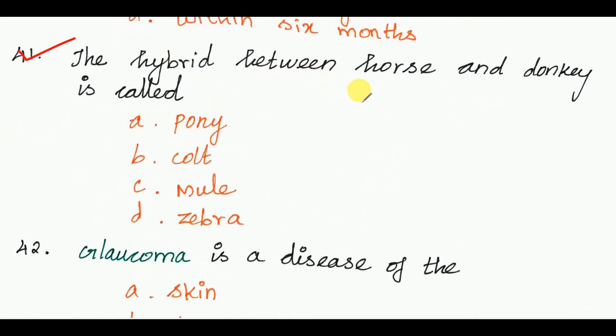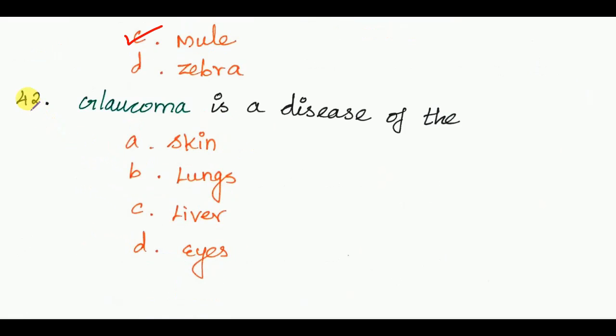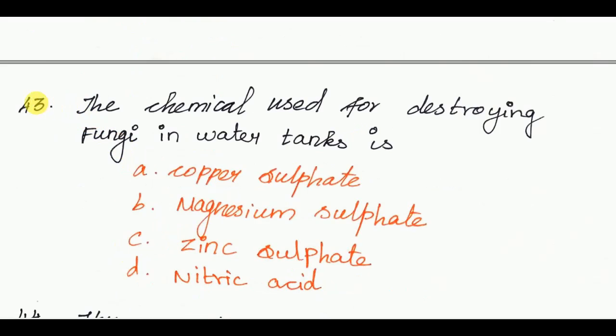Next, the hybrid between horse and donkey is called? The answer is mule. Next, glaucoma is a disease of eyes. Next, the chemical used for destroying fungi in water tanks is? The answer of the 43rd question is option A, copper sulfate.